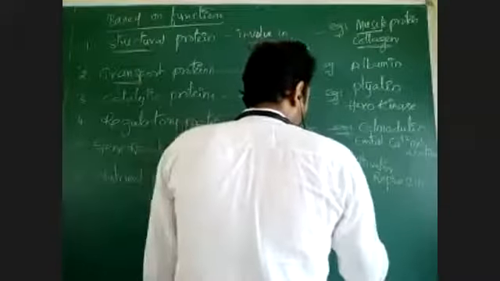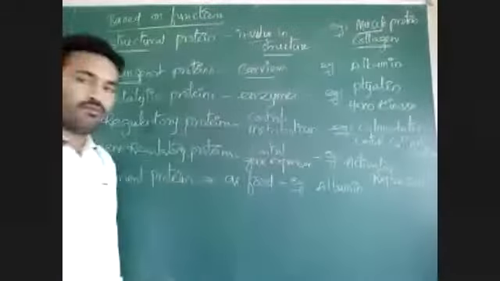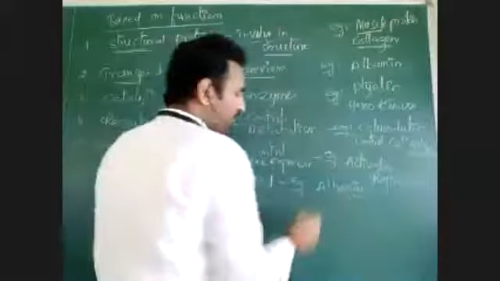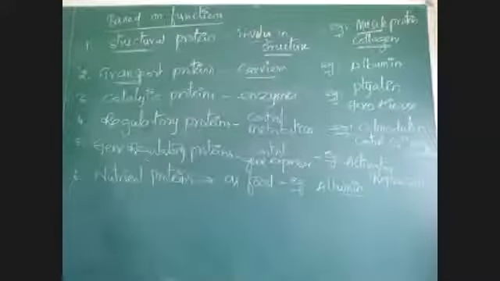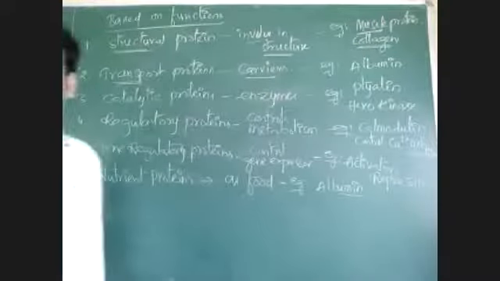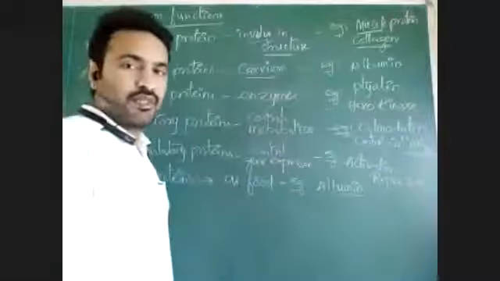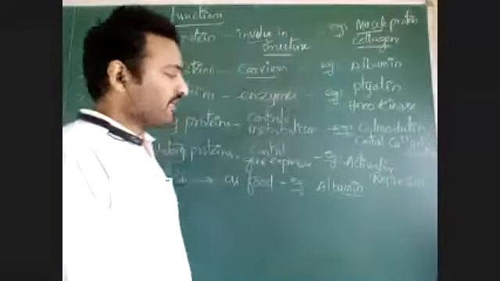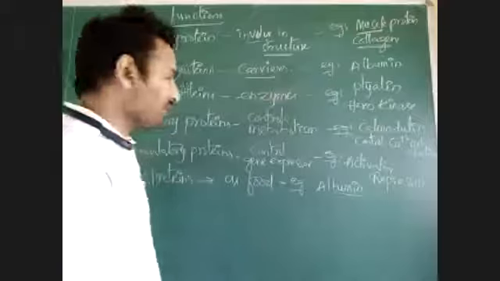Example, albumin. In egg there is a protein called albumin. That albumin protein can function as a nutrient protein. Not only albumin in egg, in milk there is another protein called casein. Casein is a protein which is present in milk. That also acts as a nutrient protein.